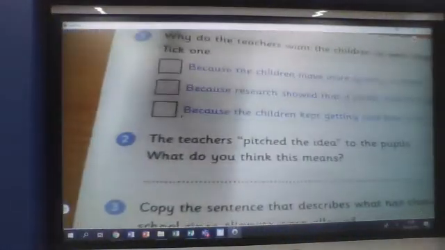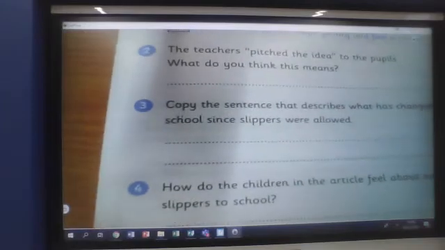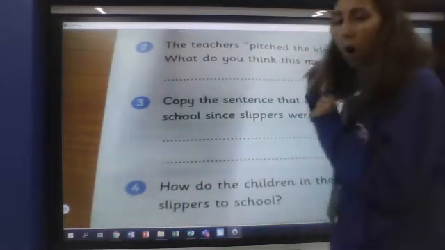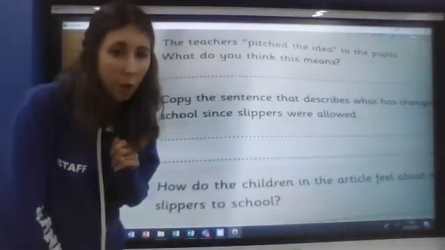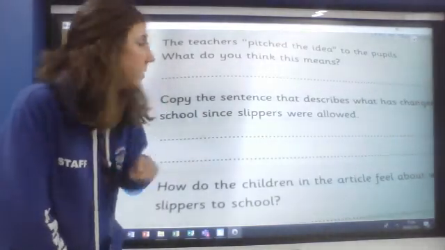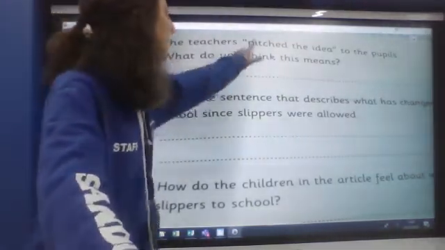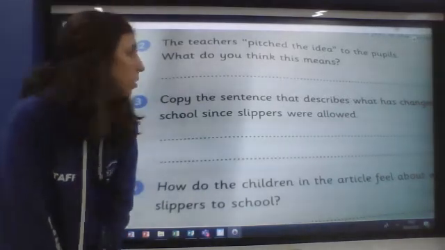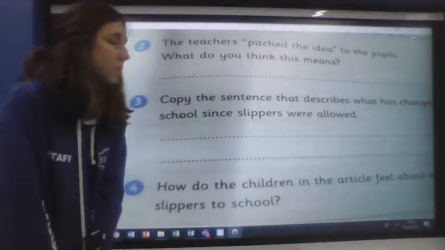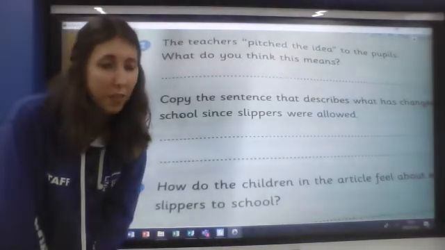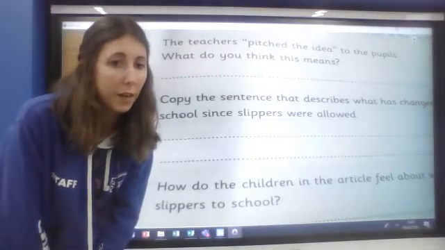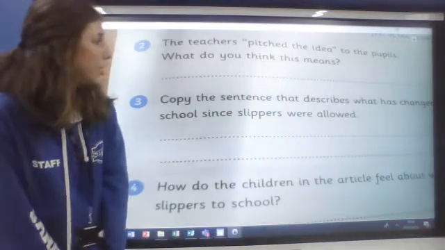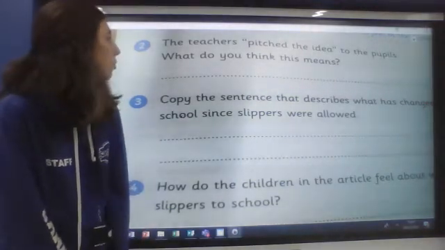The next one, question 2, says the teachers, and then we've got our speech marks, our inverted commas to show that this is taken from the text. The teachers pitched the idea to the pupils. What do you think this means? Okay, you might have an idea about this one. You might want to talk to your grown-up a little bit about this one. The teachers pitched the idea to the pupils.